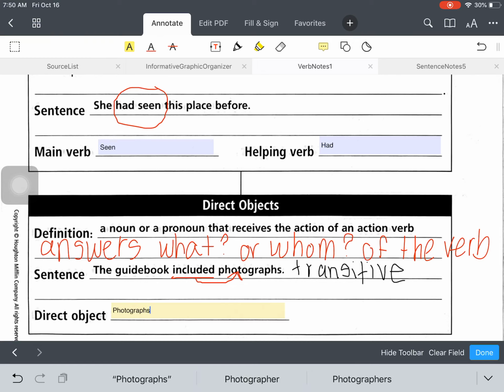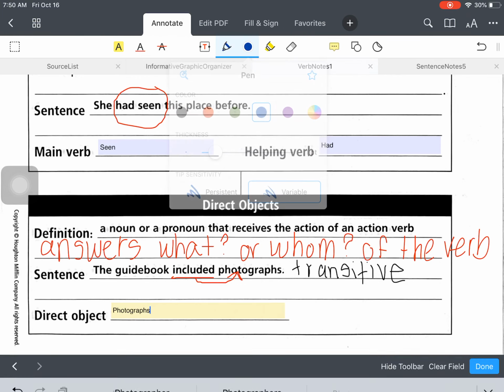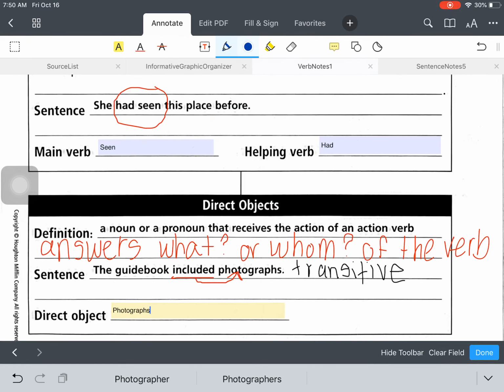Okay, now I'm going to give you a sentence with a verb that is intransitive, which means it does not have a direct object. So the example that I'm going to give you is: the accident happened yesterday.